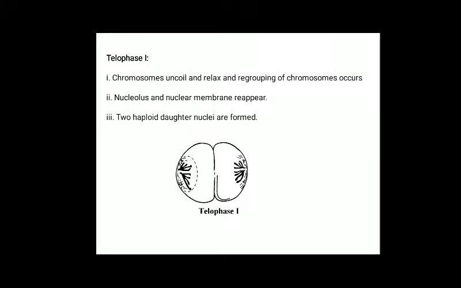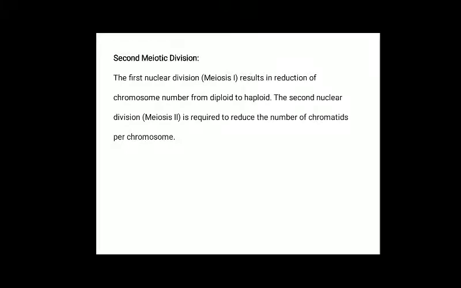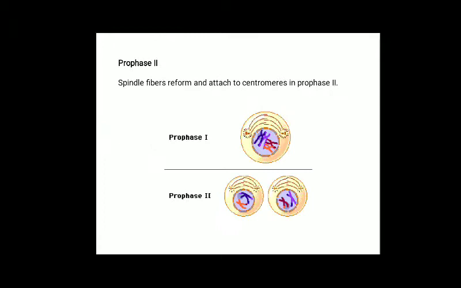Nucleolus and nuclear membrane reappear. Two haploid daughter cells are formed in telophase 1 of meiosis 1. Then the second meiotic division. The first nuclear division, meiosis 1, results in reduction of chromosome number from diploid to haploid. The second nuclear division, meiosis 2, is required to reduce the number of chromatids per chromosome.